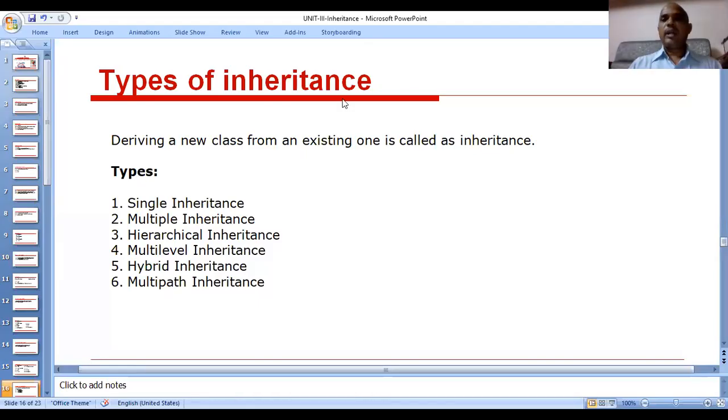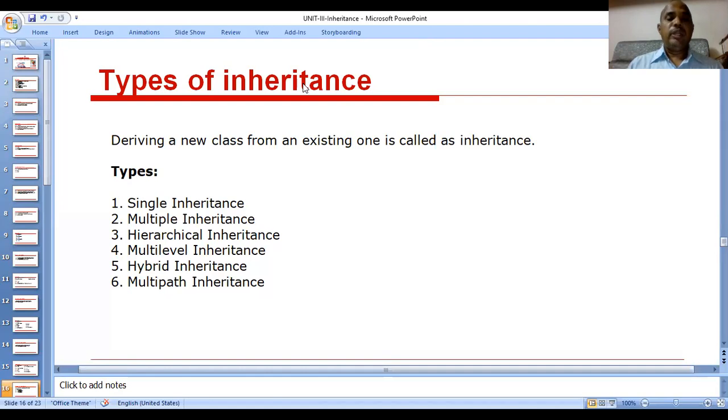Today we are going to discuss inheritance and the types of inheritance. Last class we discussed, simply, what is inheritance. Inheritance is one of the concepts in OOPS. This is the most important concept in object-oriented programming languages.